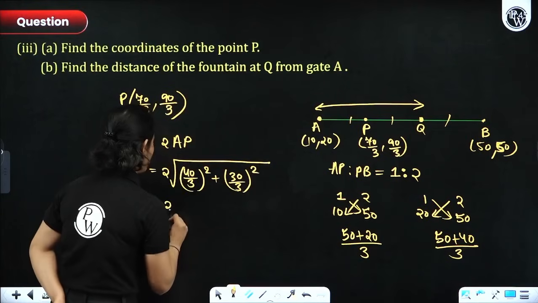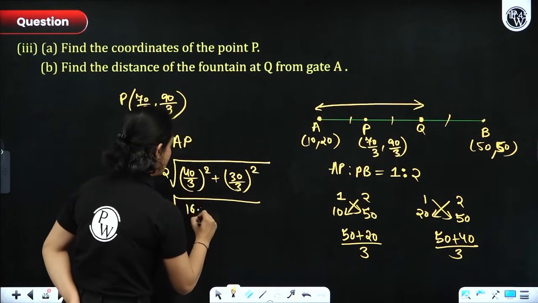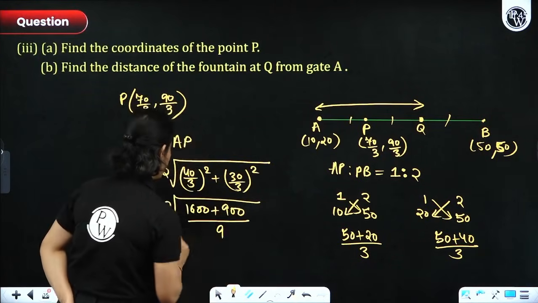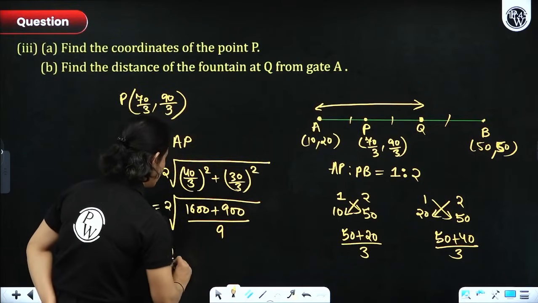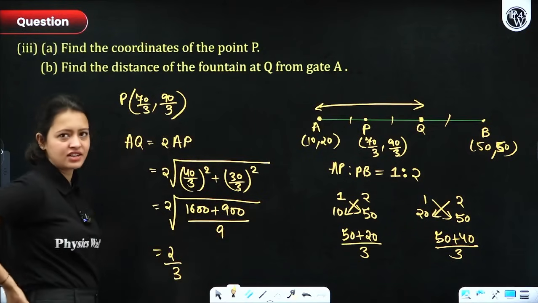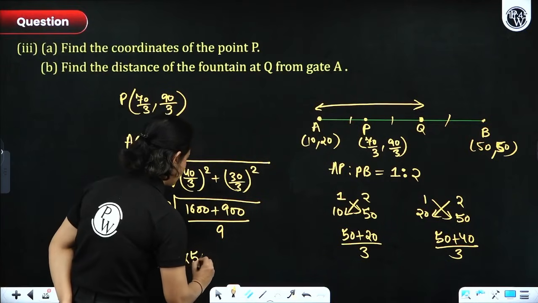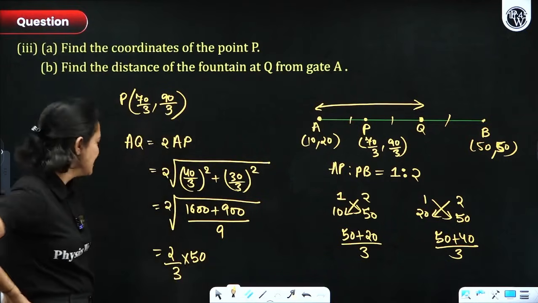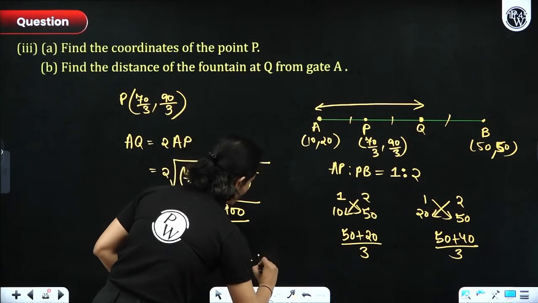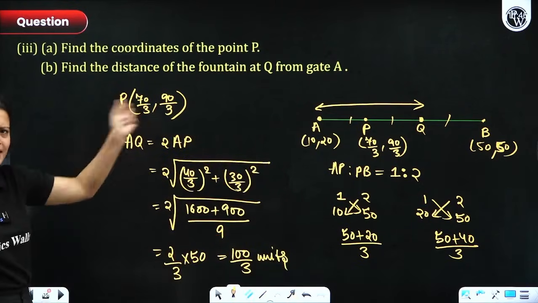So this will come out to be what? Twice of under root of 1600 over 9 plus 900 over 9. So this would come out to be what? Twice of, now this 9 comes out as 3, and then 1600 plus 900 is 2500, and 2500 is basically 50 square. So 50. Okay, so 100 by 3 is the answer. 100 by 3 units. So this is the distance AQ, everyone. Twice of AP is AQ.